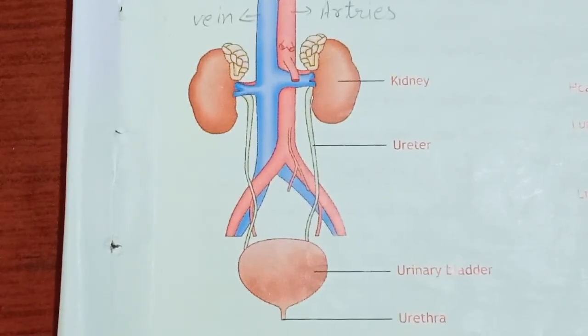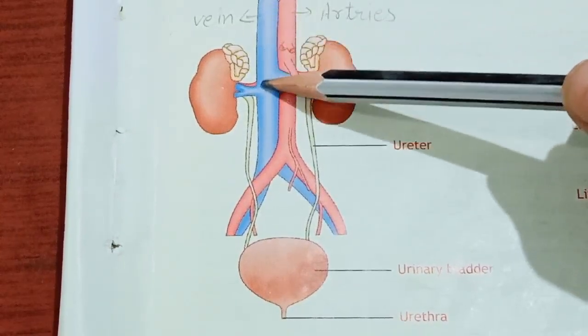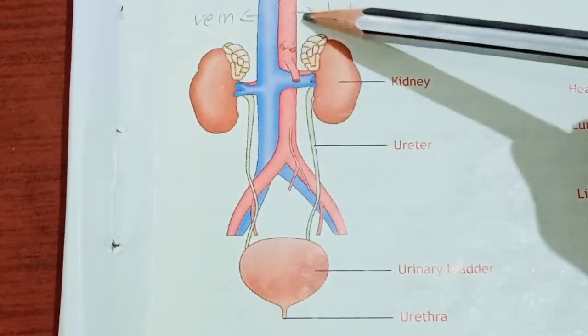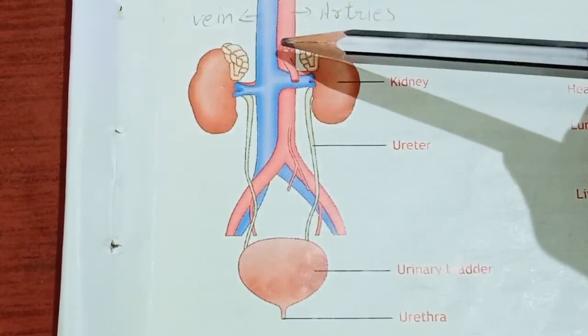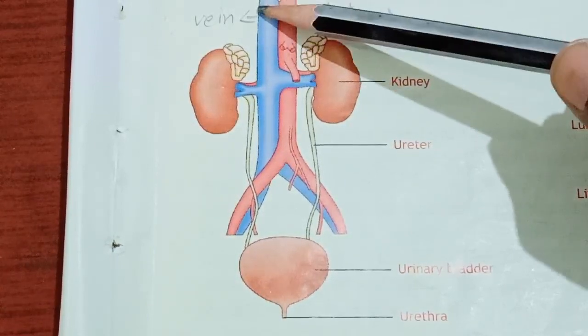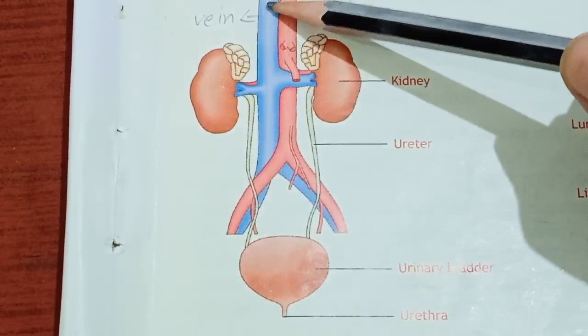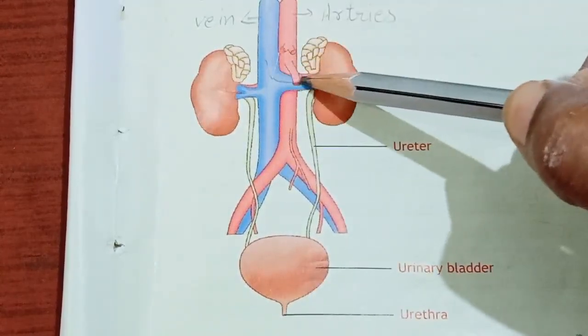Now it will be more clear from this diagram. As you can see, these blue lines are veins carrying impure blood, and this red line are arteries carrying pure blood. Now this vein is carrying blood from all over the body to this kidney. From here it is bringing the blood to the kidney.